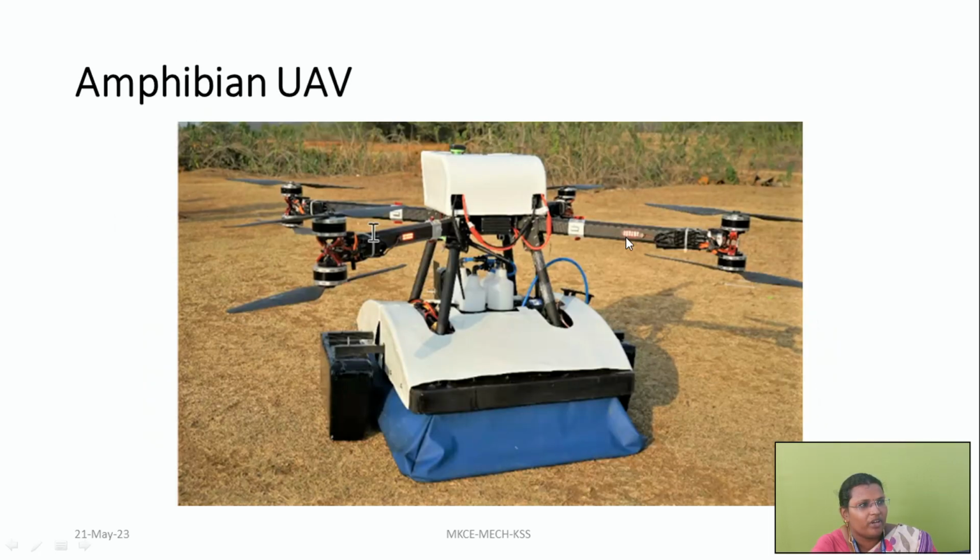So this is the amphibian UAV. As the name implies, it can travel on land and also in water. This is also a model developed by the NITTR Institute. It is mainly developed for collecting water samples from water sources, and this water will be tested separately. So for the collection of water samples, they have developed a UAV which can travel on the land surface and also on the water surface. So this is the amphibian UAV, and they also have got a patent for this UAV.